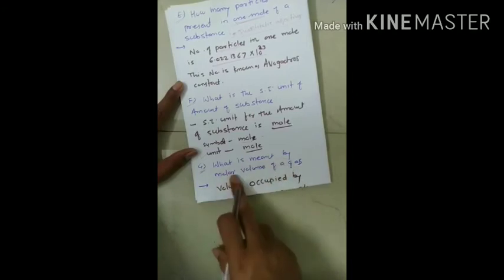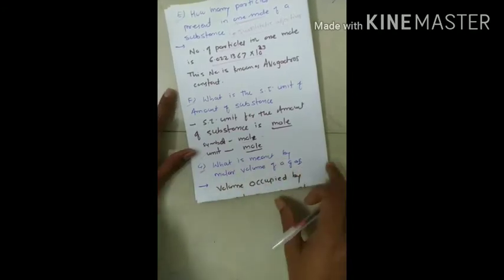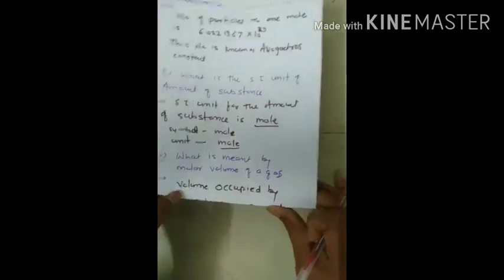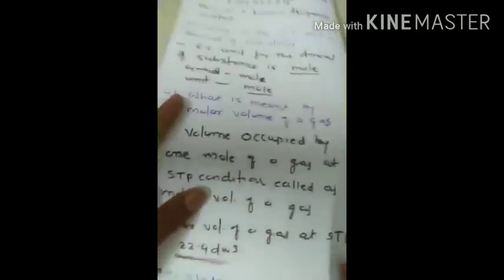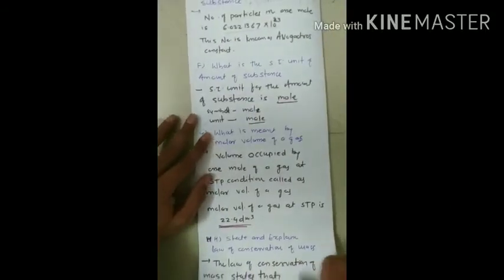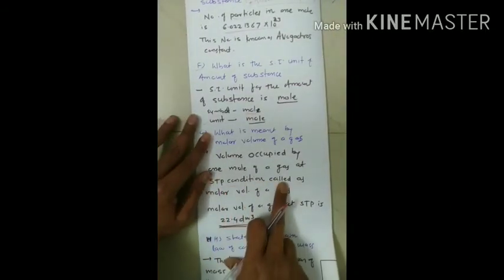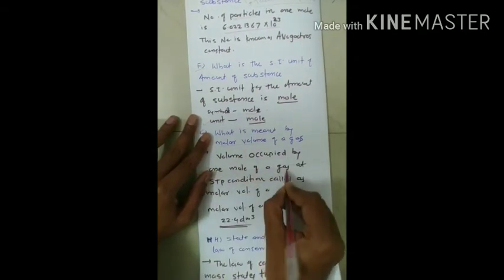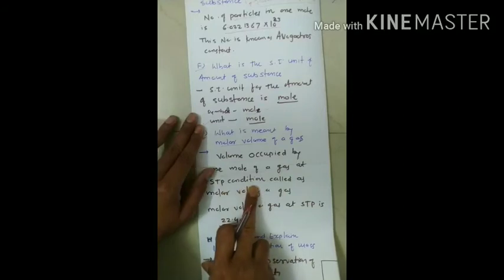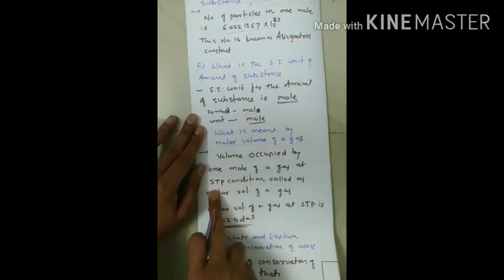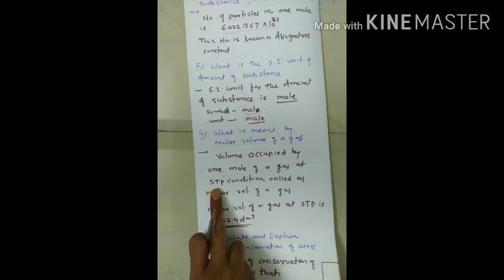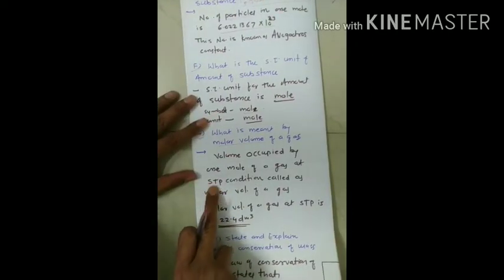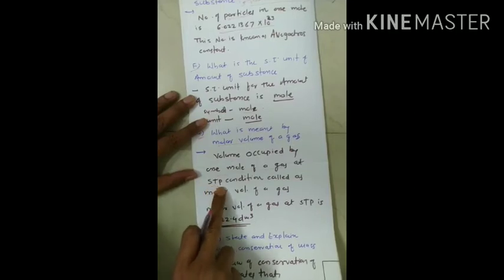What is meant by molar volume of a gas? So we'll look at the solution of this question. What do you mean by molar volume of a gas? Basically, as we all know, it is a volume. It is nothing but the volume occupied by 1 mole of a gas at STP condition. Now what do you mean by this STP condition? We call it the standard temperature and pressure condition. Standard temperature and pressure means the temperature is 0 degree centigrade and the pressure is 1 atmospheric pressure.